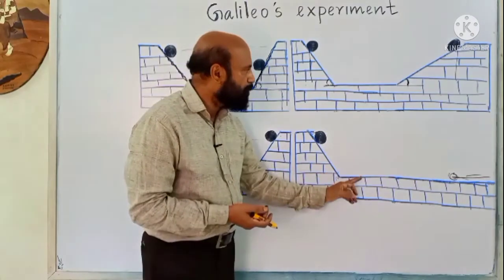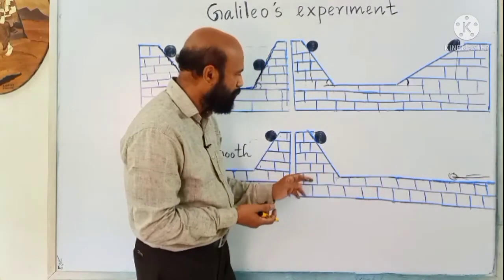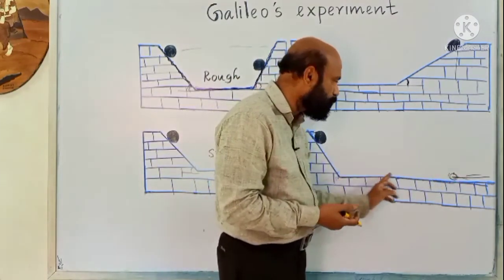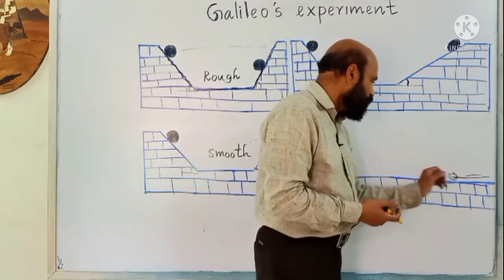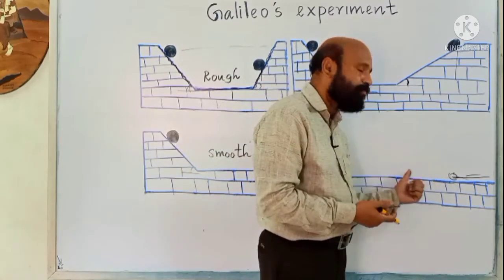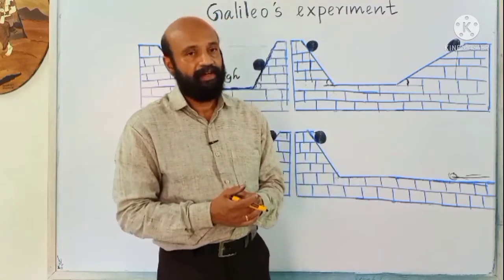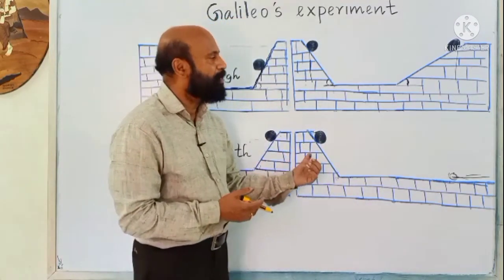Now this surface is made smooth, then this horizontal motion will continue. So here the body is moving with a uniform velocity. If a body is to move with uniform velocity, force is not needed. This is an important discovery.